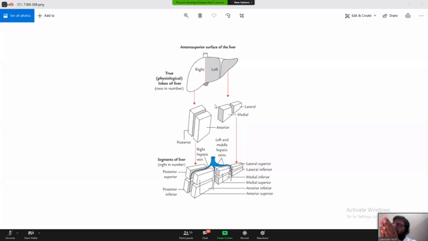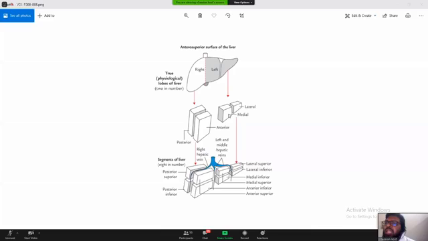But one thing you must understand, this is the hepatic artery, but when the portal vein enters, that also follows the same pattern. The portal vein enters and gives a branch for the right anterior segment, a branch for the right posterior segment. Similarly, a branch for the left medial segment and the left lateral segment.